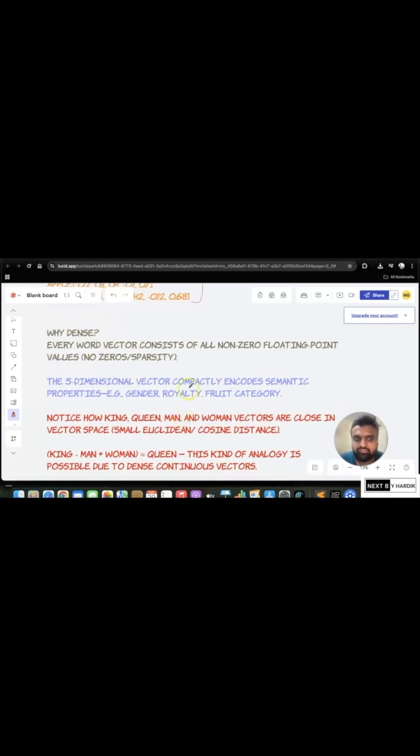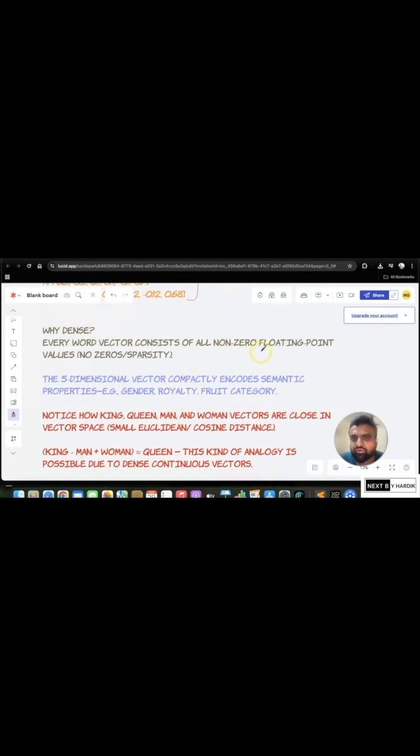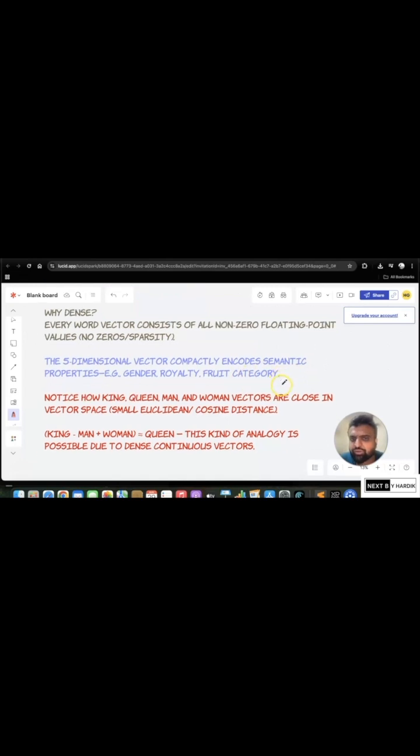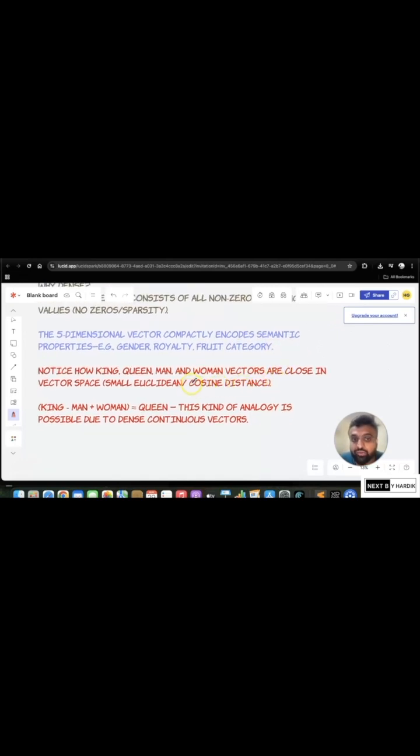Now, why dense? Every word vector consists of all non-zero floating point values, which means no zeros or sparsity. The 5D vector compactly encodes semantic properties, for example, gender, royalty, fruit, category. Notice how king, queen, man, and woman vectors are close in vector space, with small Euclidean distance or cosine distance. Well, in one of the videos, we covered Euclidean and cosine distance, so you can refer to that for this particular understanding.